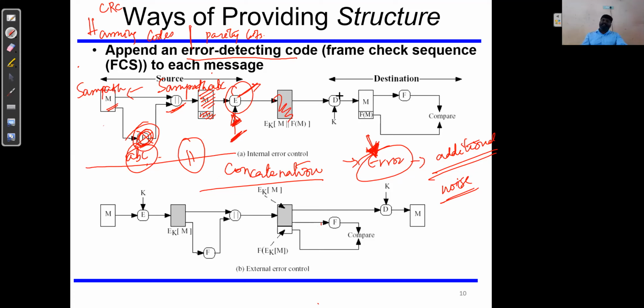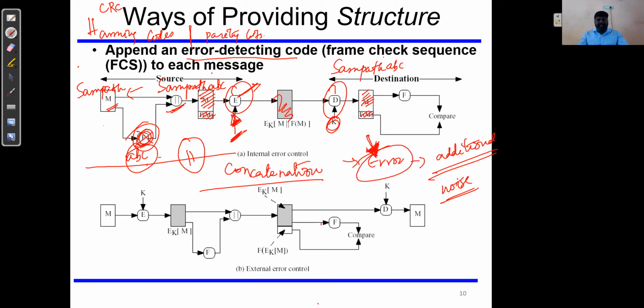And the corresponding reverse operation is decryption using K, and here we'll have the actual information as well as the frame check sequence, which are separated. This is the concatenated information.